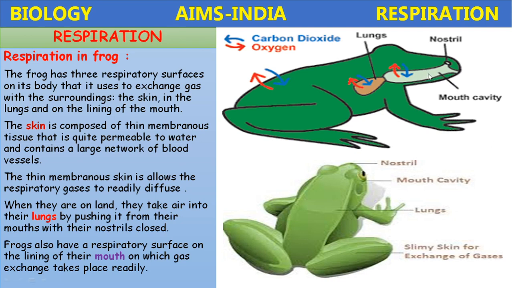Very frequently, the frog undergoes respiration through this mouth cavity or oral cavity; it is called buccopharyngeal respiration. The exchange of gases takes place through the skin when it is inside water, by diffusion. The skin is richly supplied with blood vessels and mucous glands. During pulmonary respiration, the air comes out through the mouth rather than the nostrils.